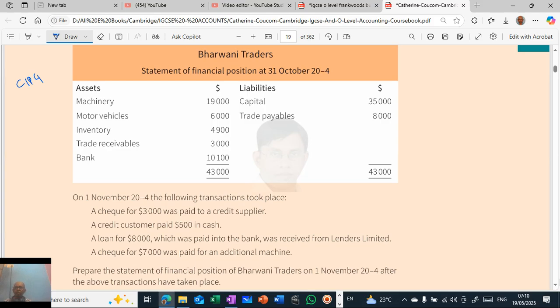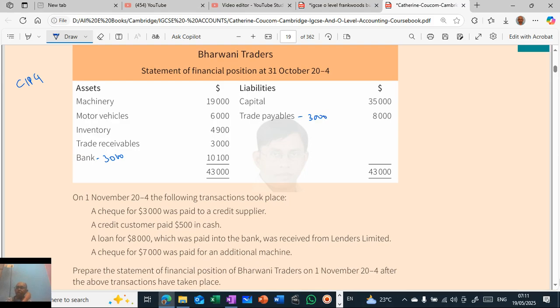Basically you have to analyze what is happening. On 1st November, the following transactions took place. A check for 3,000 was paid to a credit supplier. So you have paid a check, so minus 3,000 from this, minus 3,000 from this.